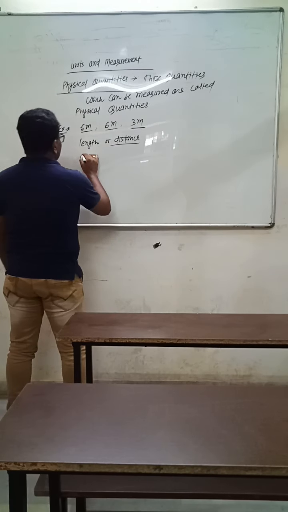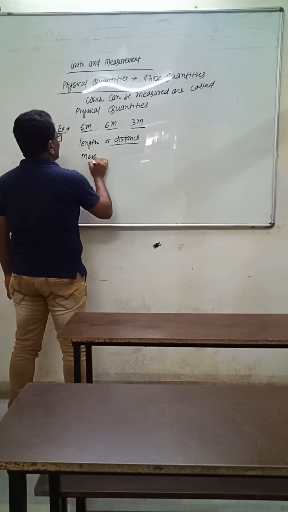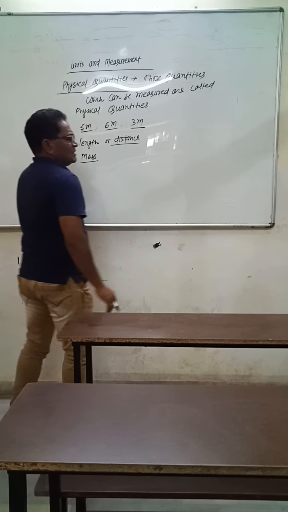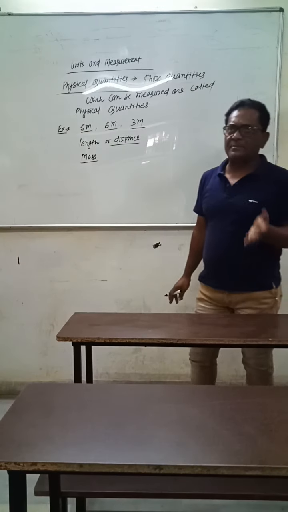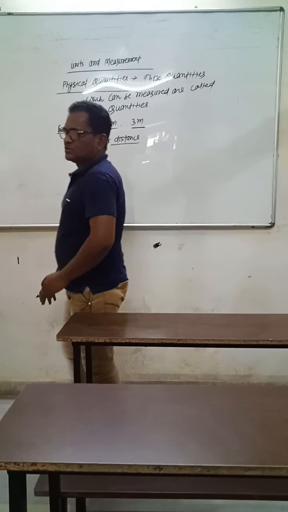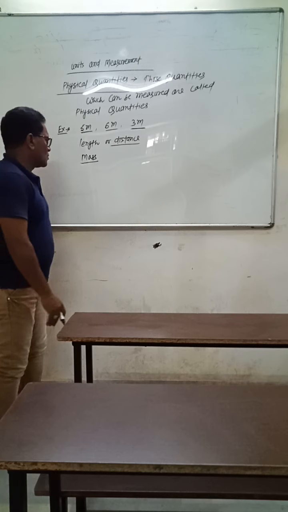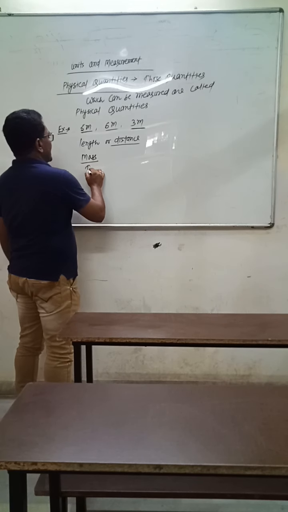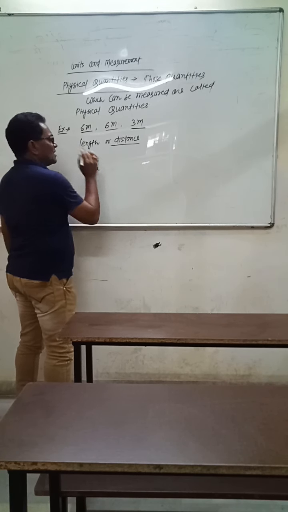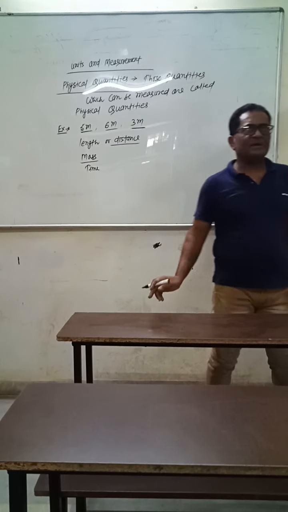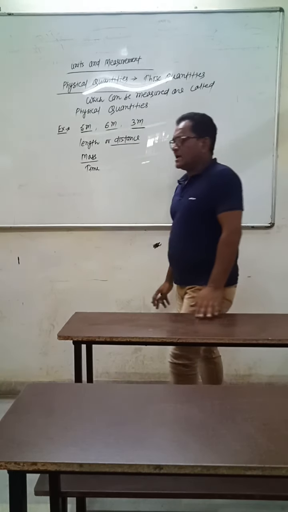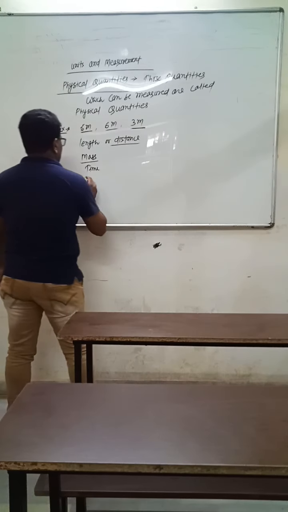We can measure mass, 2 kg, 3 kg, 5 kg, 10 kg. So mass is a physical quantity. Time can be measured, 10 seconds, 1 hour, 2 hours. So time is a physical quantity.